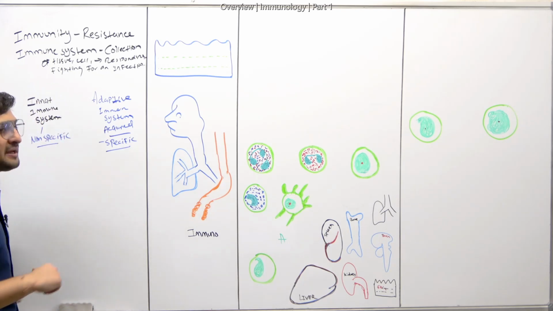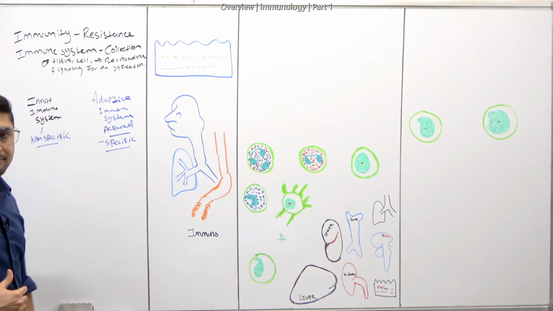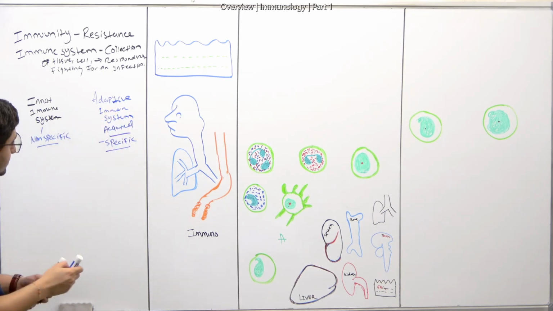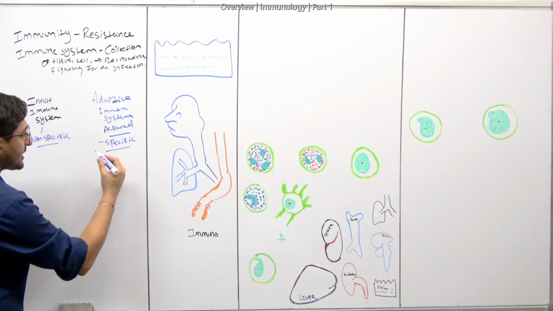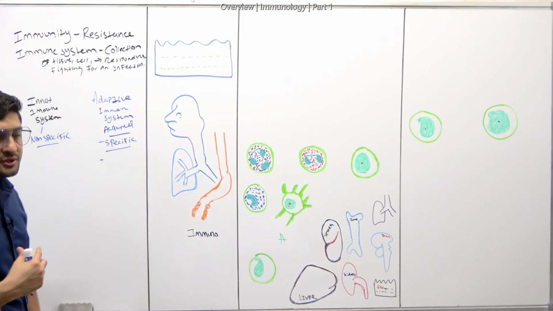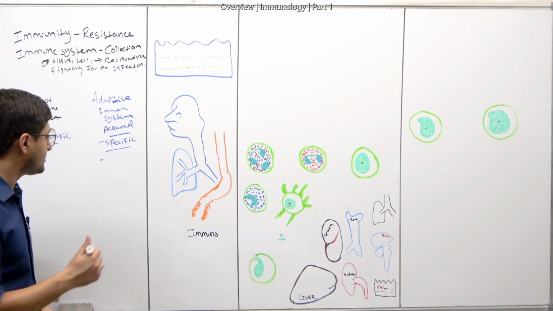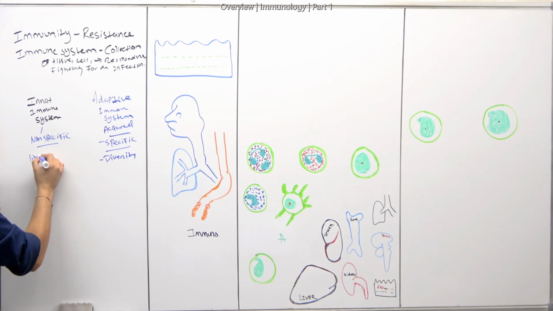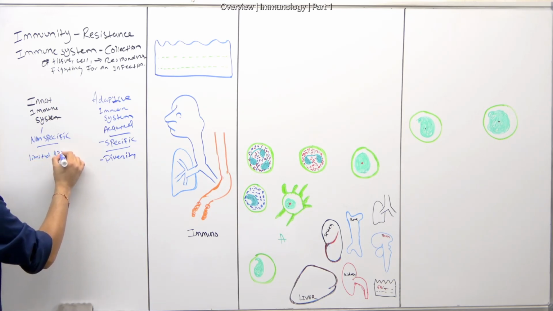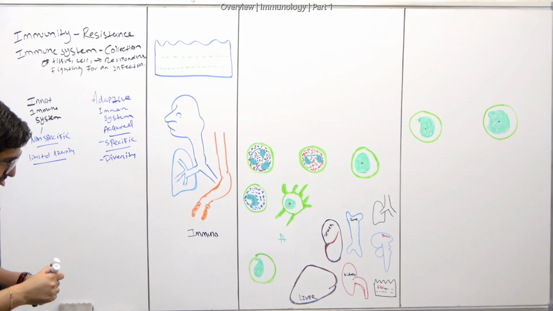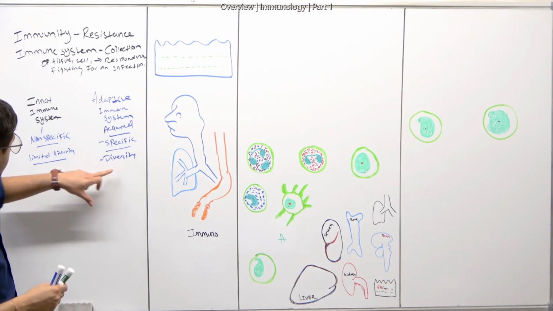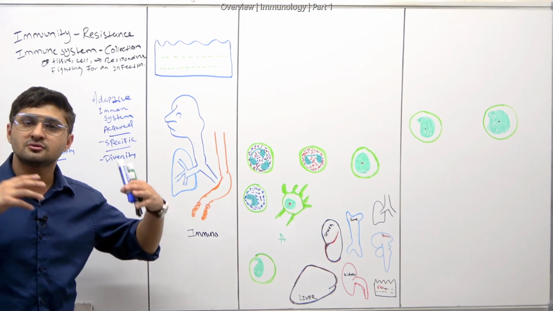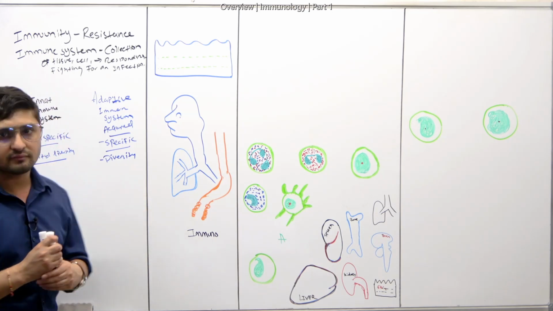This is one of the main differences between the innate and the adaptive, or acquired, immune systems. Also, the adaptive immune system shows something called diversity. Let's write that down. Diversity, and these ones have very limited diversity. What does this mean? Diversity is based on the receptors that are located on these immune systems.